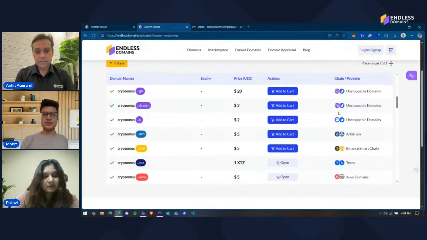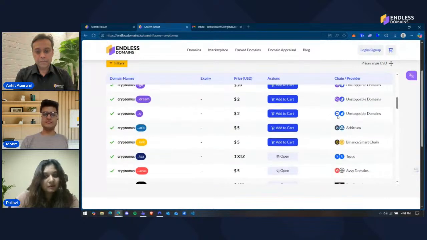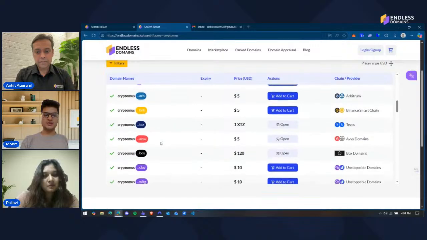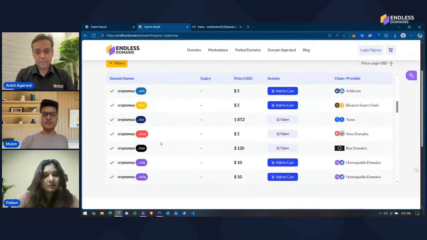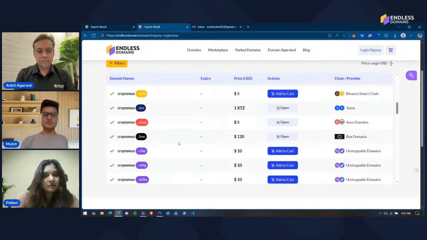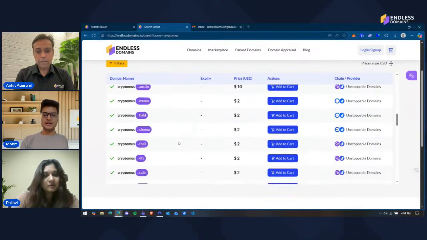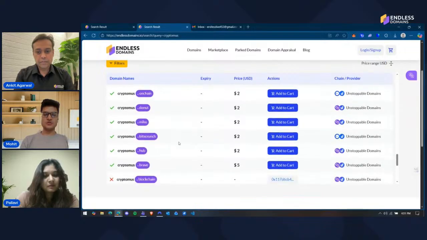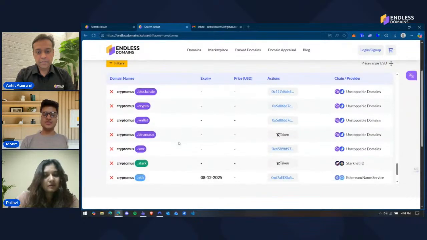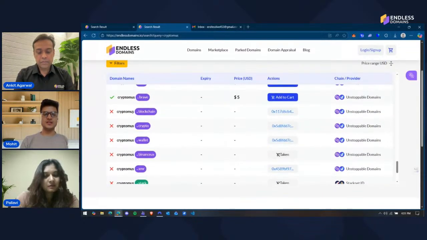So these are Polygon and Unstoppable domains. These are domains on Base. These are domains on Arbitrum. On the search interface, you can go ahead and look at all the domains that we have available. Like we have AVAX, we have Box as well, right? So we support a wide range of TLDs, and also on the search interface, there may be some chains that your domain that you're searching is not available on.